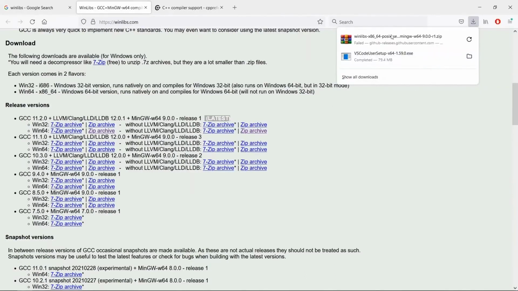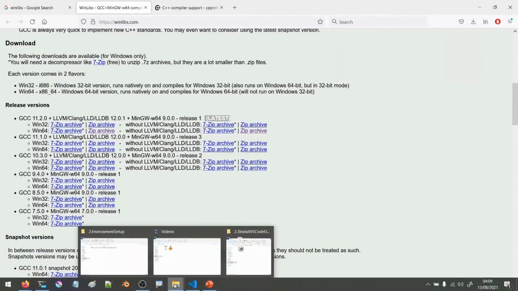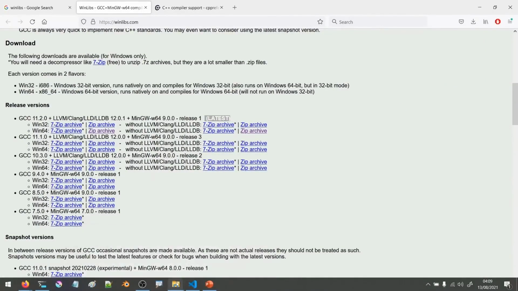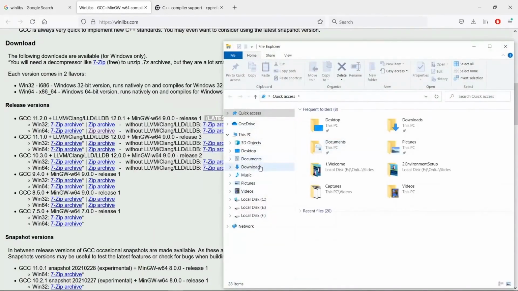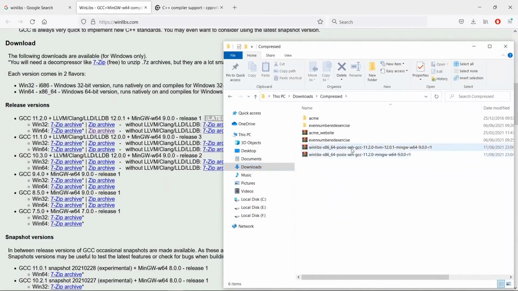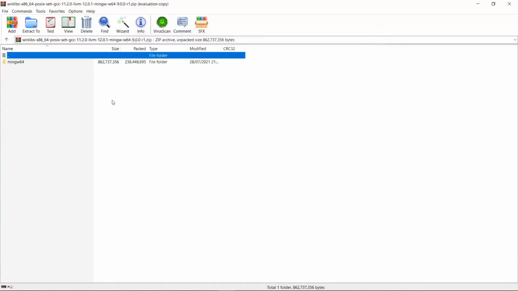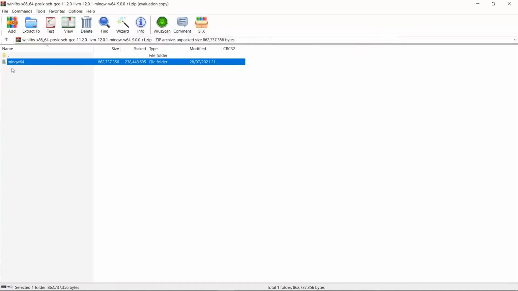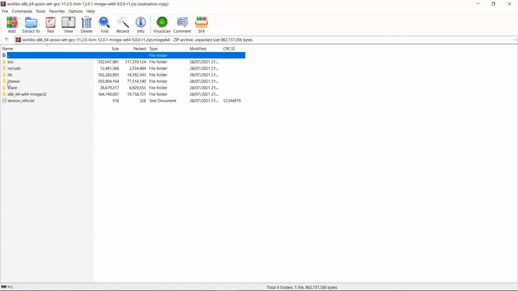I already have this downloaded. So I am just going to head over to the location where I have this downloaded. I think I can just go in my drive here. So let's crack this open and go in my downloads folder. And if I go in my compressed folder, I am going to find WinLibs LLVM and MinGW. This is what you really want. But if you don't want the Clang compiler, you can grab the one that doesn't say LLVM here. Because we really want both of these compilers, we are going to grab the one that has both the GCC compiler and the Clang compiler.